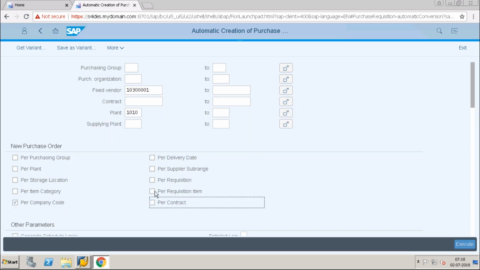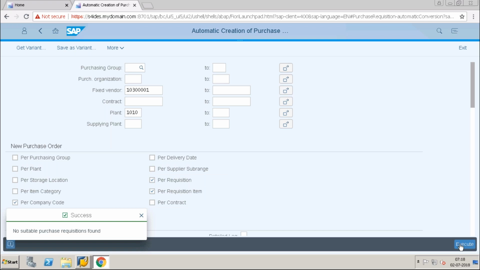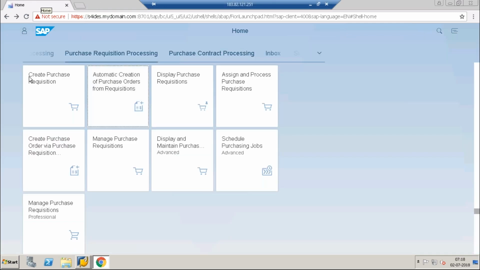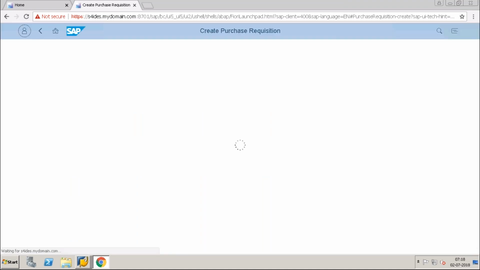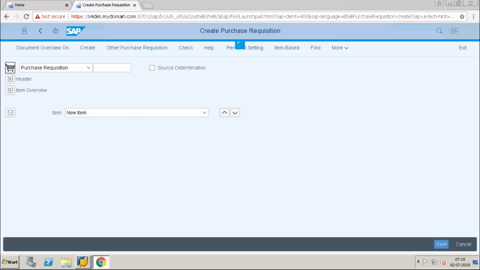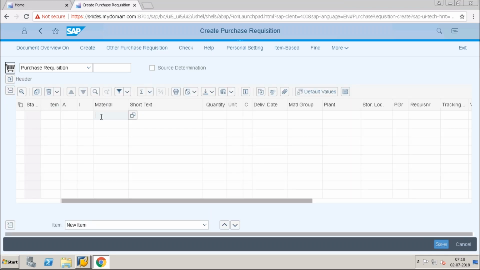I don't have a contract per requisition item per requisition. We'll just try to execute. No requisition is found. Okay, so I will just create one more requisition. TG10. I'm creating the quantitative one, and this is my plant 1010.